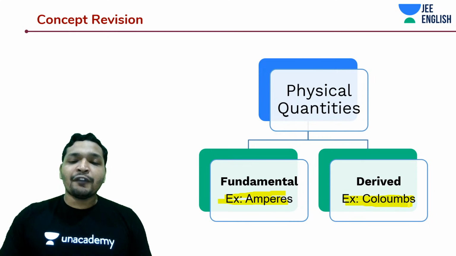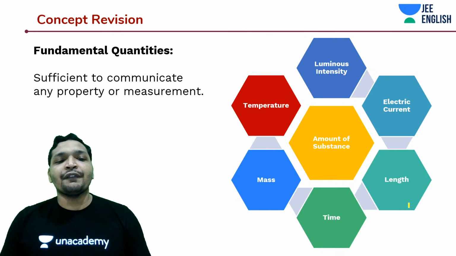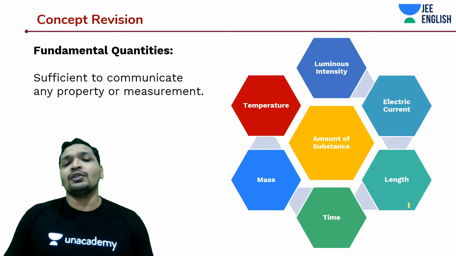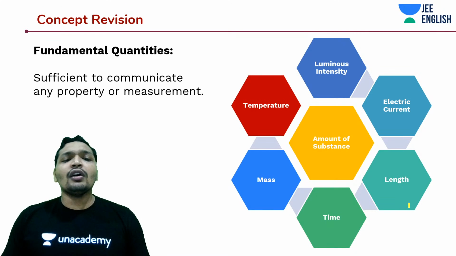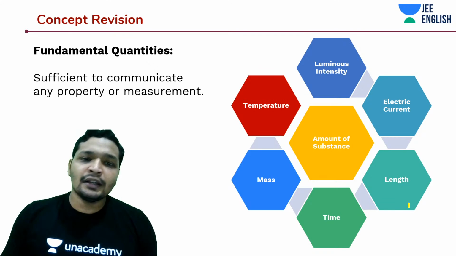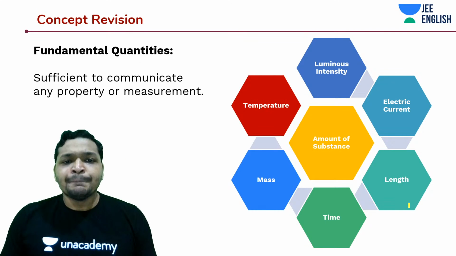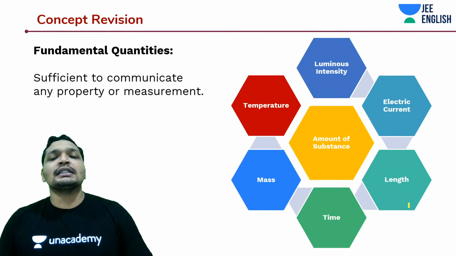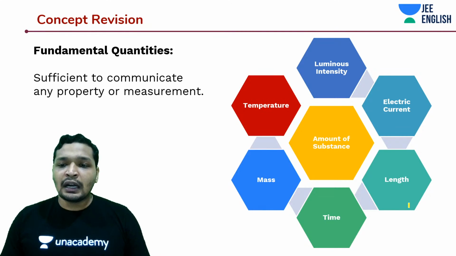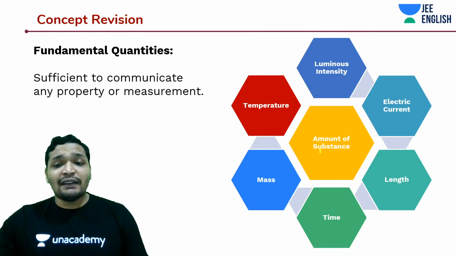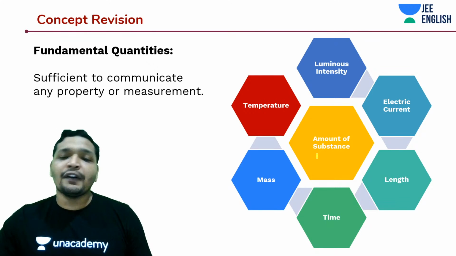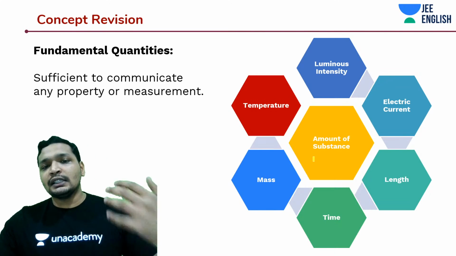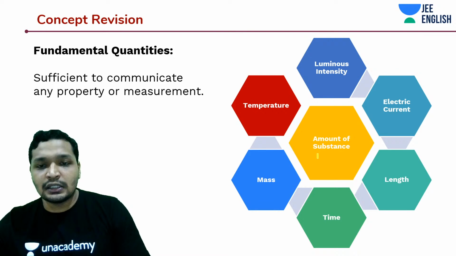So when we are talking about fundamental physical quantities, they are sufficient to communicate any property or measurement, or they're good enough sometimes even to compare physical quantities. So fundamental physical quantities are the base. Around these 7 quantities are good enough to define any physical quantity in this world.